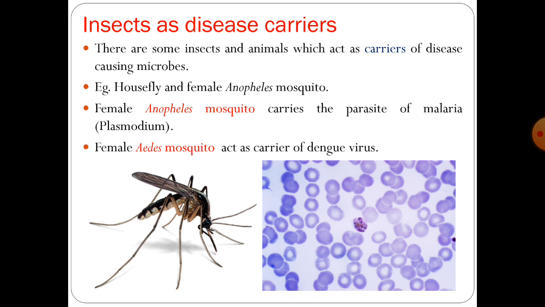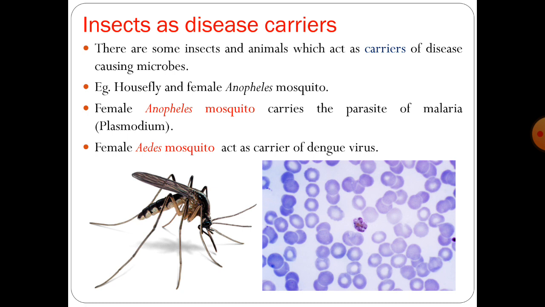The flies sit on the garbage and animal excreta, and pathogens stick to their bodies. When these flies sit on uncovered food, they may transfer the pathogens, and whoever eats the contaminated food is likely to get sick. So, it is advisable to always keep the food covered, and we should not eat uncovered food from the roadside.